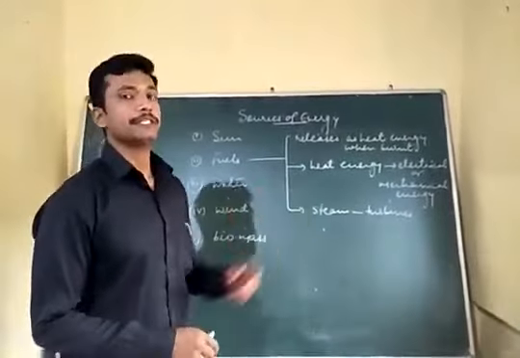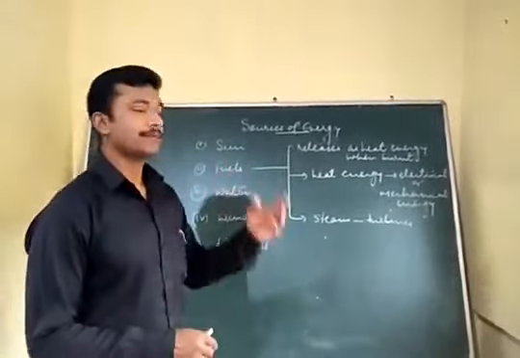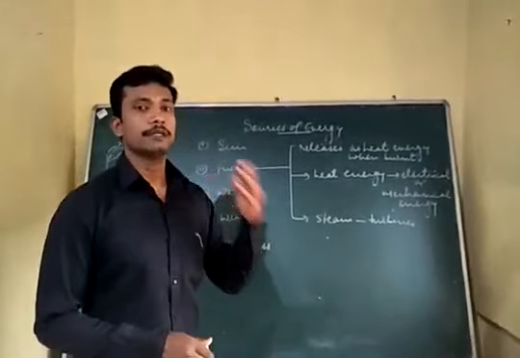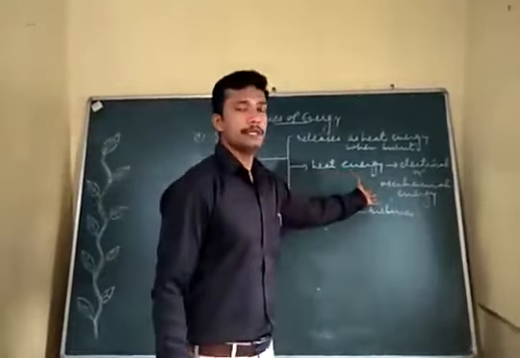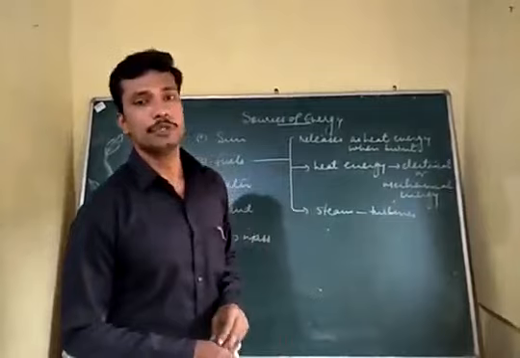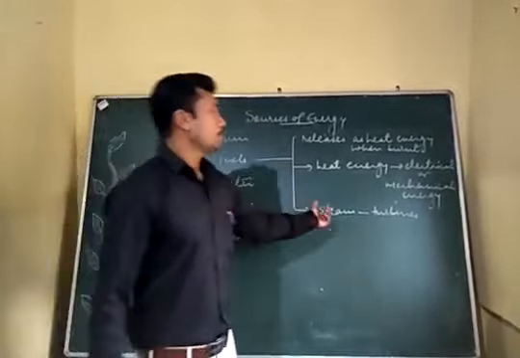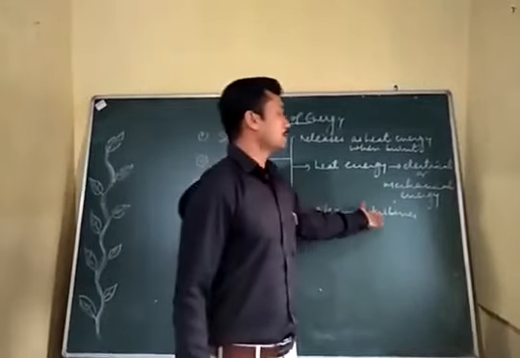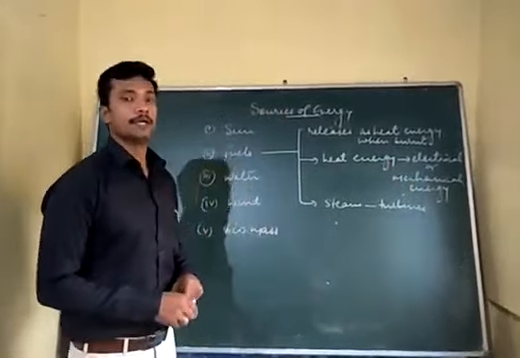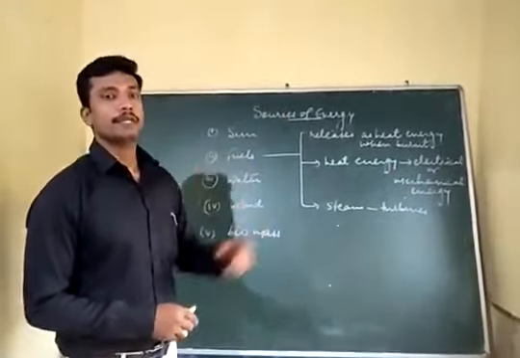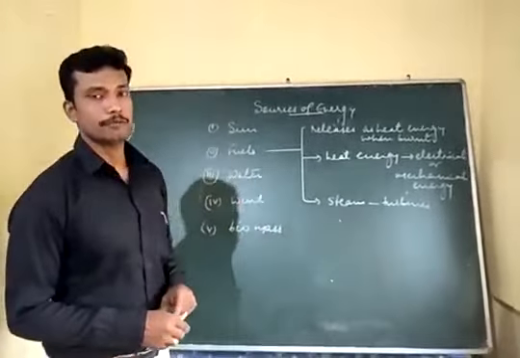For example, heat energy can be used in producing steam from water. That steam can be useful in rotating the turbine. So rotation of turbine now will have mechanical energy in it, and at the same time it will produce electrical energy also. You can see steam so produced will be helpful in the rotation of the turbines. That means it will be further converted into mechanical energy. Even in various other fields also we can use the energy obtained from the fuels.